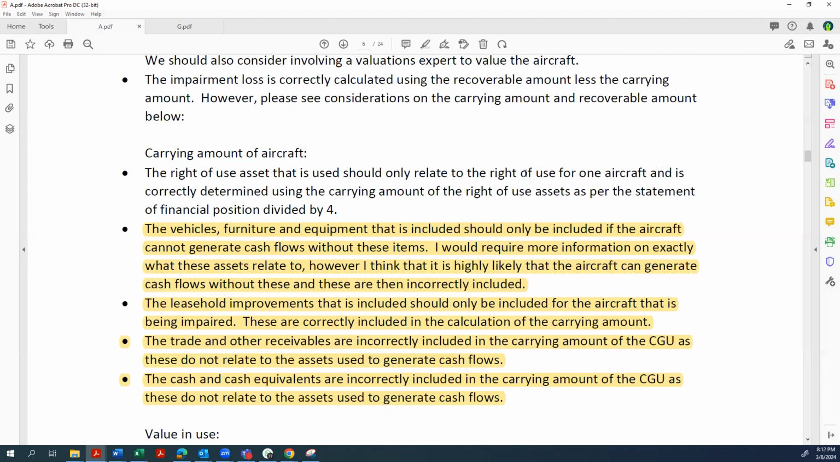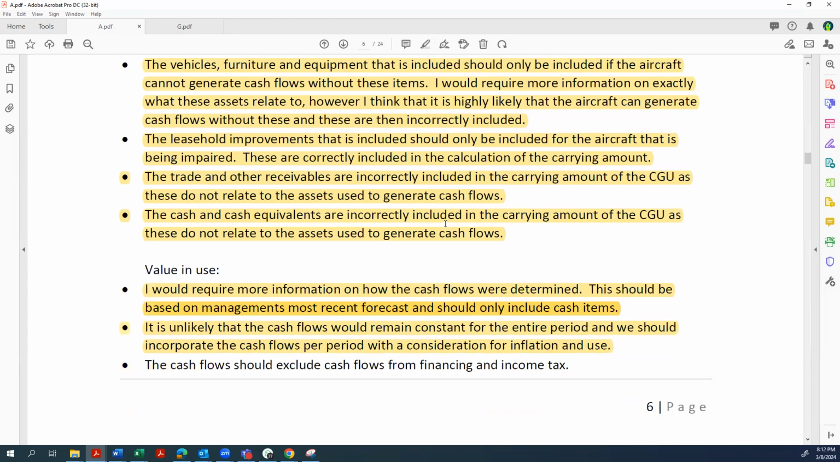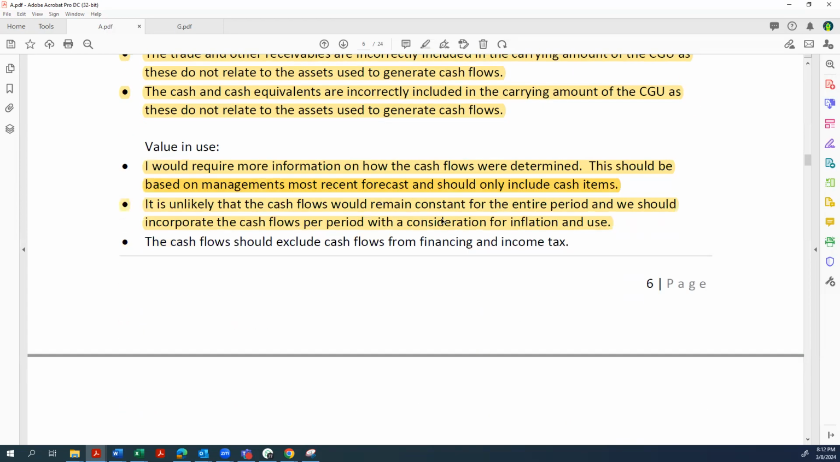So if you read all of those 4 bullet points together, we were happy to give the consideration for the composition of the CGU. So they are really questioning, should these be in the CGU? And they've given us reasons why they've got an issue with that. Then we've got the value in use, where they then say, I require more information on how the cash flow was determined. So I'm happy to give them more information.